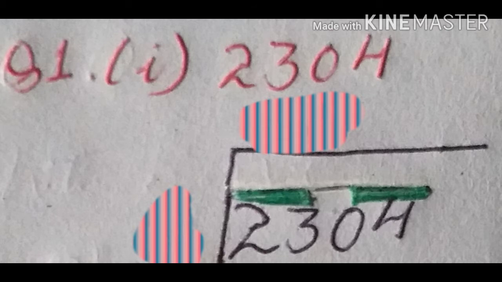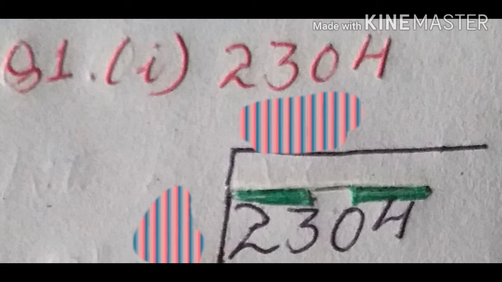Just look at here, you have to make a bar. After making the bar, inside the bar you have to write down the number 2304, which number you have been given. Clear? And after writing the number, from the ones digit place you have to make pairs.